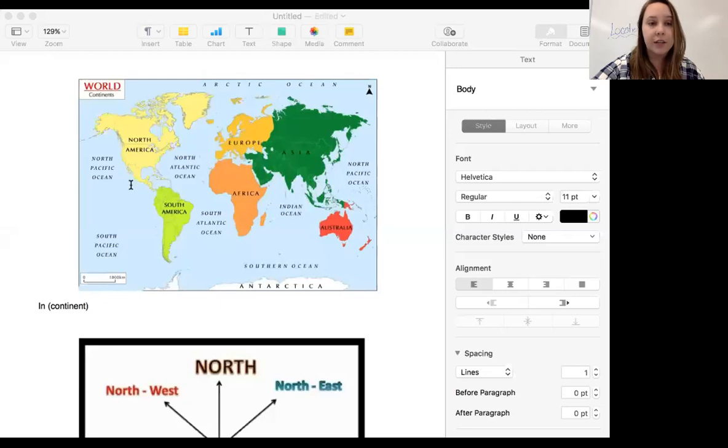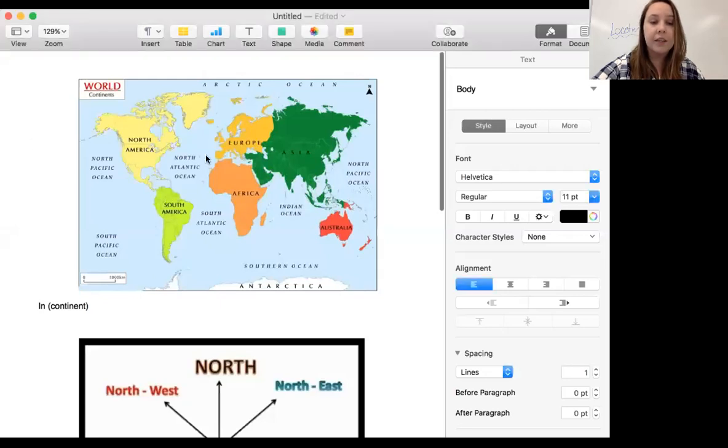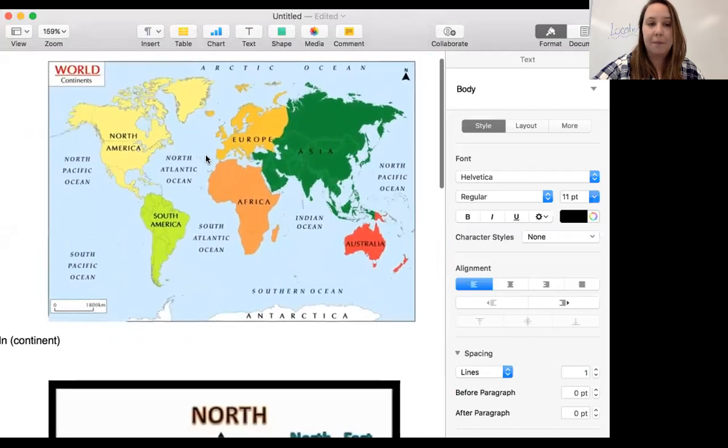The first thing I want us to look at is this map. This map has the continents as well as the oceans. When I was growing up, I learned there are 7 continents and 4 oceans, but that is not correct. I think maybe you learned it differently. There are 5 oceans. So the 7 continents, we have North America. If you are unfamiliar with this, repeat after me.